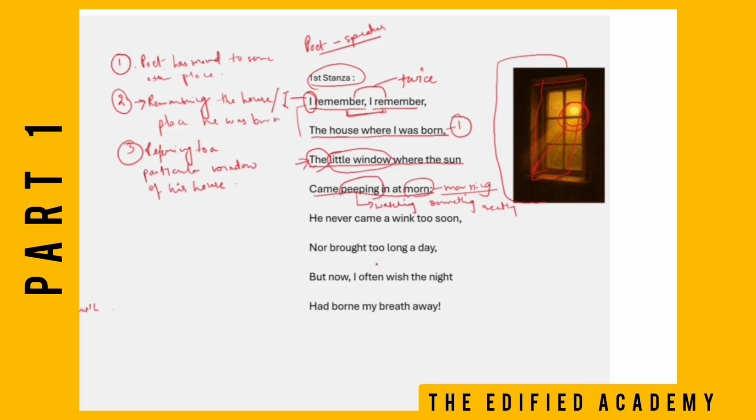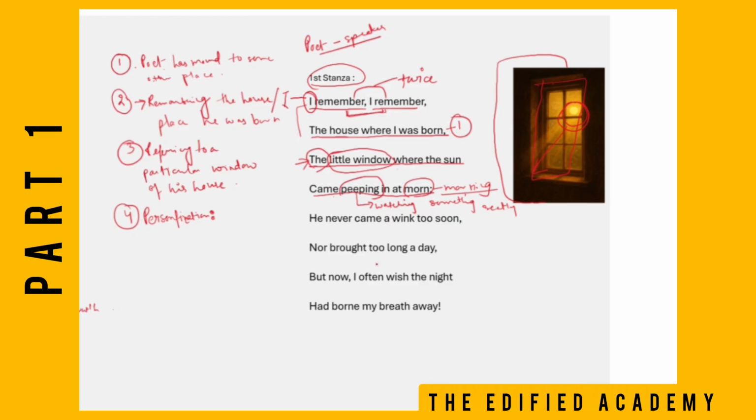Okay, children. So from here you can see that the poet has used personification. Side by side, we'll be doing the literary devices as well. Okay, it will be easier for you. Personification. See what he is personifying. Children, whenever we are trying to compare a non-living thing to a living thing, we say that we are personifying it.